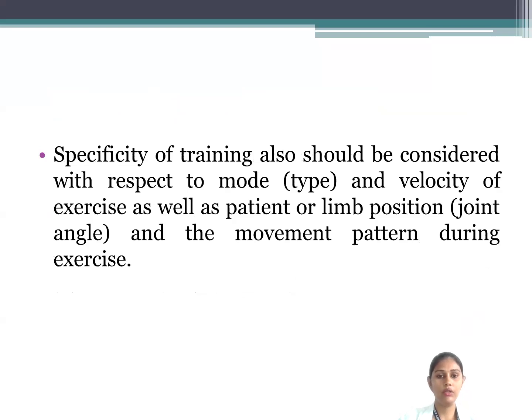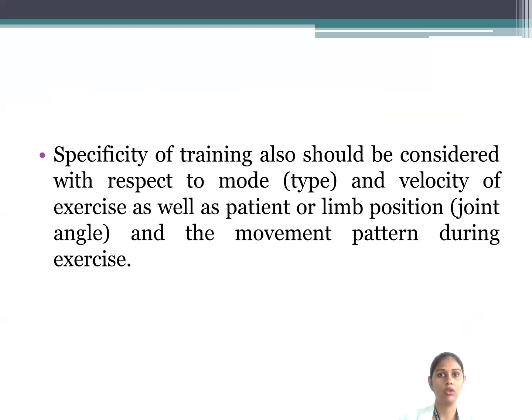Then specificity of the training should also be considered with respect to the mode or type and velocity of exercise, as well as the patient or limb position, joint angle, and the movement pattern during the exercises. Now we know that there are different types of contractions, like eccentric contraction, concentric contraction, or isometric contraction. So whenever we are applying any sort of strength training to the patient, we should know the desired action,